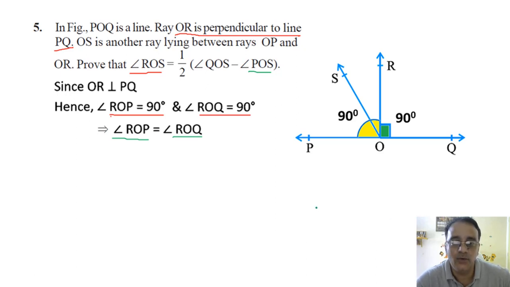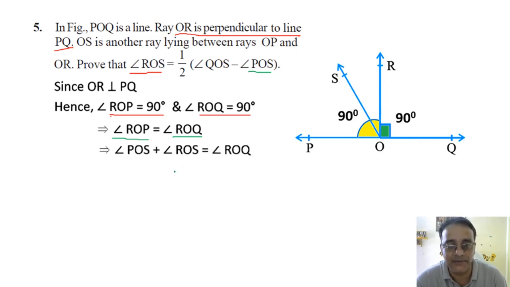Yes, sir. How will you write angle ROQ in terms of angle ROS? SOQ minus ROS. Very good. Okay, so we are going to replace one by one. पहले हम लोग इसको replace कर दिए ROP को, that is angle POS plus angle ROS.